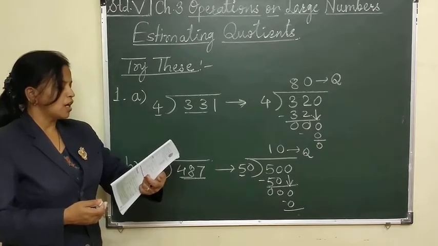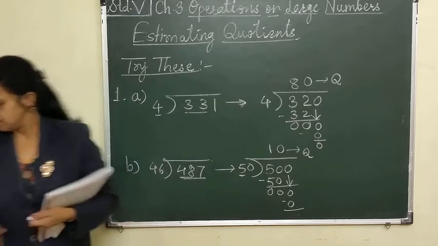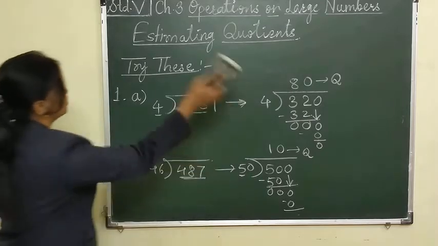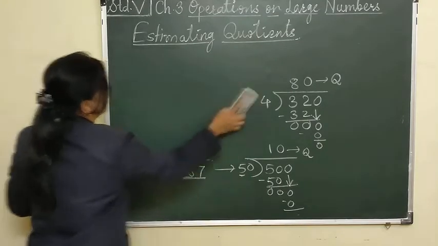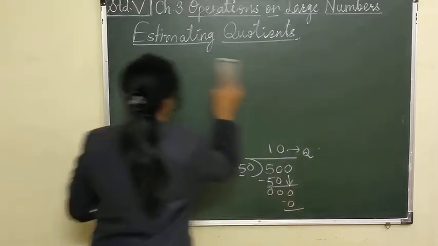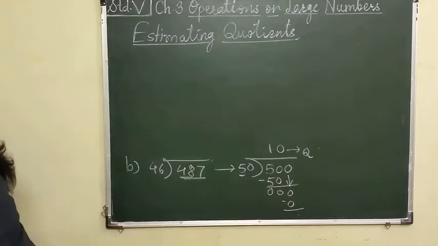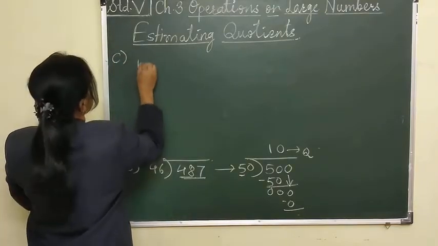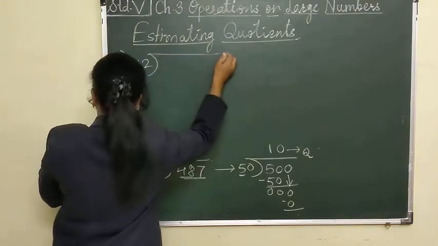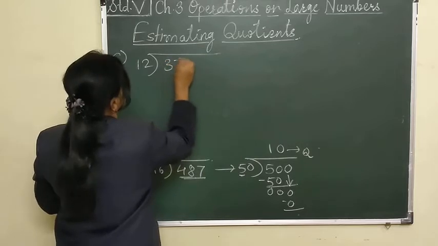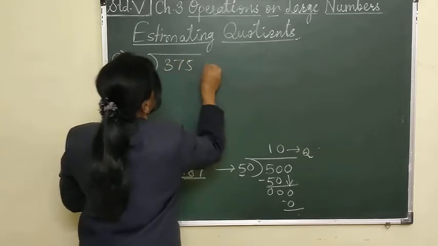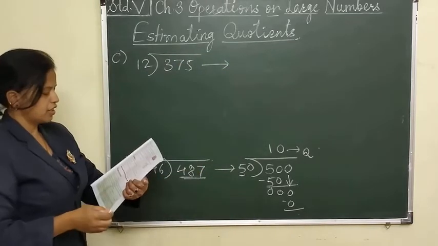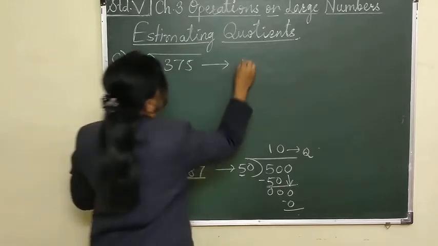We will take one more example. Example C. See there, 12, and inside I will take 375. Already the compatible number is given here. 12 is kept as it is.